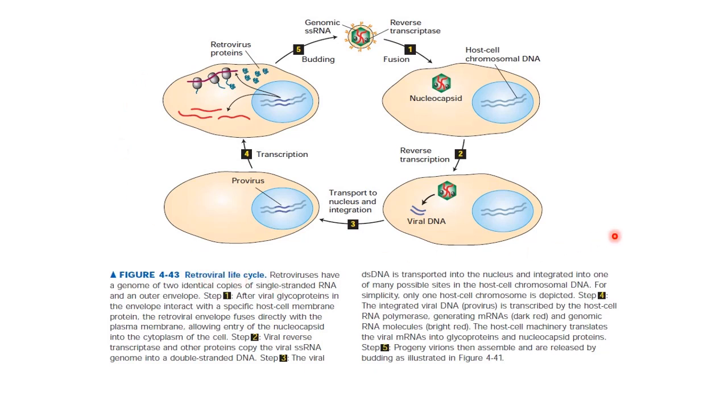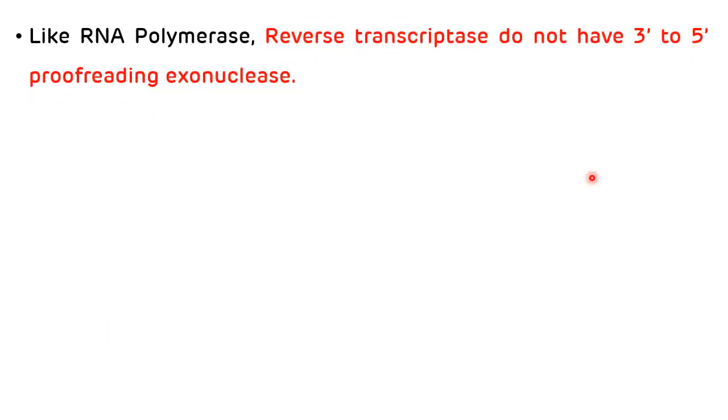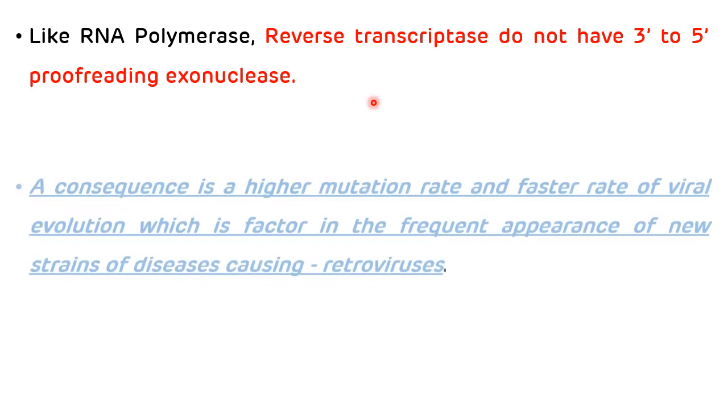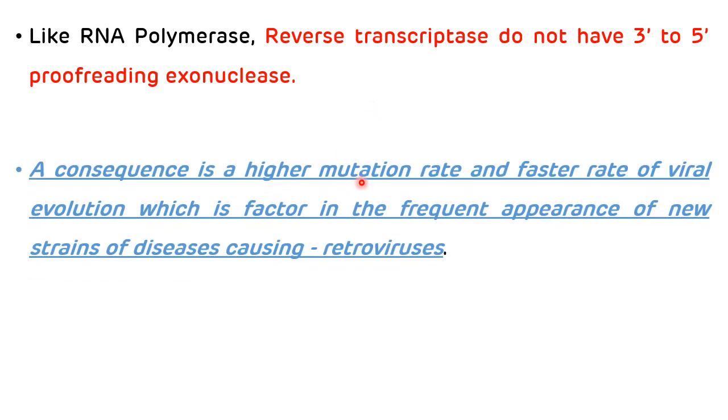This reverse transcriptase enzyme will synthesize DNA in the 5' to 3' direction only. Like RNA polymerase, this reverse transcriptase does not have 3' to 5' proofreading exonuclease activity. That's why there are more chances of mutation. As a consequence, there is a higher mutation rate and a faster rate of viral evolution, which is a factor in the frequent appearance of new strains of disease causing retroviruses, because it doesn't have a 3' to 5' proofreading exonuclease activity.